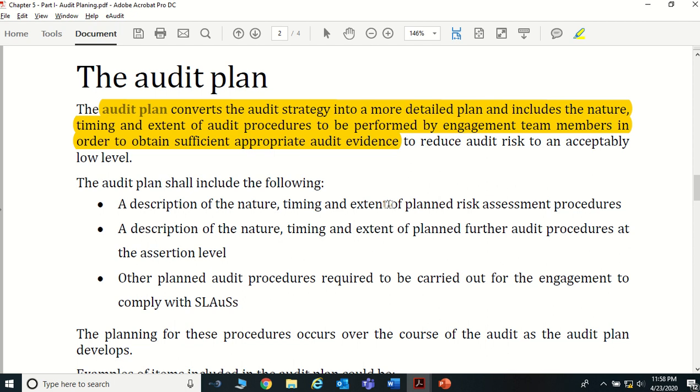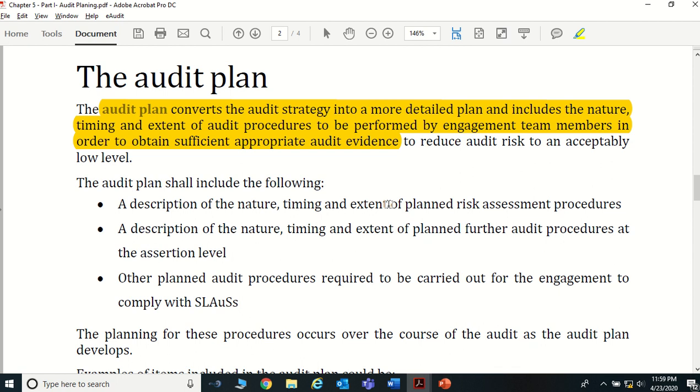Now when we're doing the audit, you need to gather sufficient and appropriate audit evidence. Two things: you want to gather sufficient audit evidence, and the other one we call appropriate audit evidence. You may gather audit evidence, but it may not be appropriate for your audit.